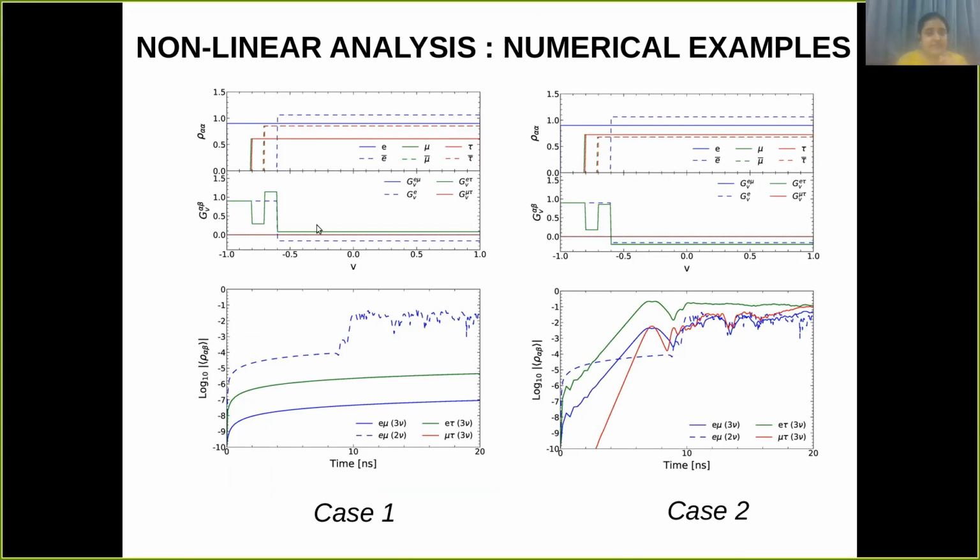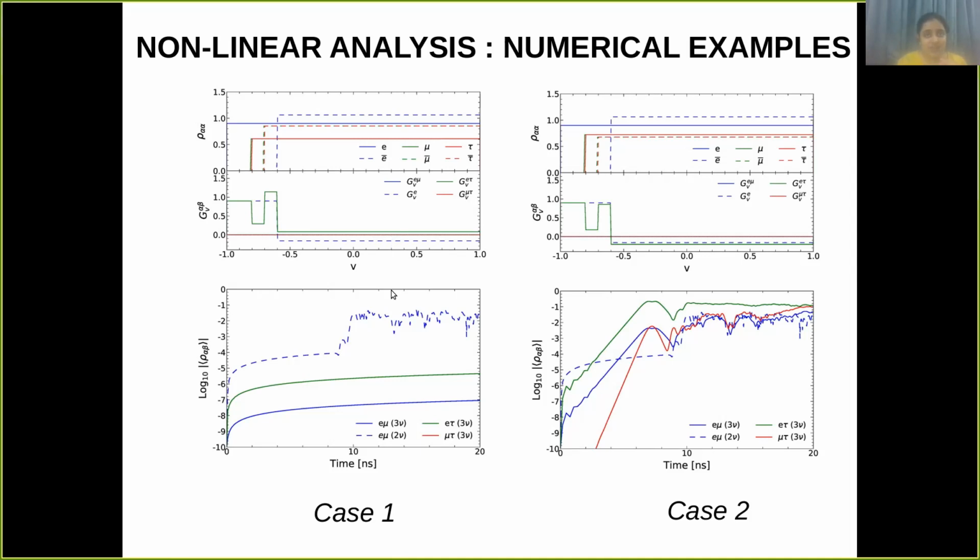The first example: here you can see this dotted blue line. This is basically the two flavored ELN. So there is a crossing in the two flavored case. But with the addition of the third flavor, you can see that G E mu, E tau, and mu tau, none of them have a crossing. So when we study the growth of the off-diagonal element, we see that the two flavor off-diagonal element grows because there was a crossing. But since in three flavor there was no crossing, the off-diagonal elements don't grow.